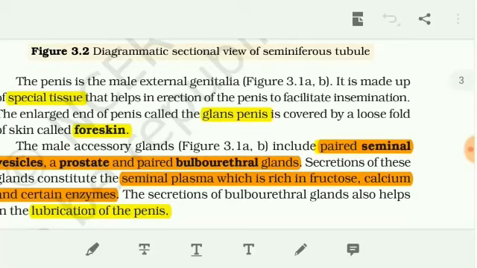These glands secrete fluids known as seminal plasma, which is rich in fructose, the carbohydrate, calcium, and certain enzymes. These glands are useful for the production of seminal plasma. The seminal plasma provides nutrition as well as lubrication to the penis, gives fluidity, and gives nutrition for sperm movement. Okay, lubrication of the penis as well as nutrition to the developing sperm.